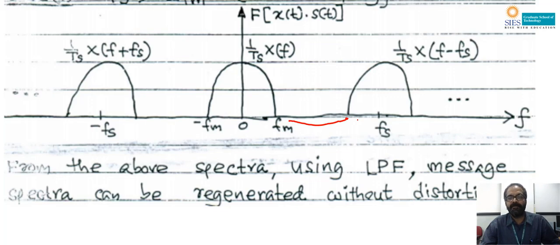From this spectrum we are able to get the original message spectrum 1 by ts into X of f if this is passed through an LPF with a cutoff frequency fm. Once it passes through the LPF with cutoff frequency fm, the output is only 1 by ts into X of f, which is the same as the original spectrum X of f. The reason is that X of f is multiplied by a constant, so the information remains the same. This indicates that if the condition fs greater than twice fm is satisfied, the original signal can be regenerated without any distortion using an LPF with a cutoff frequency fm.